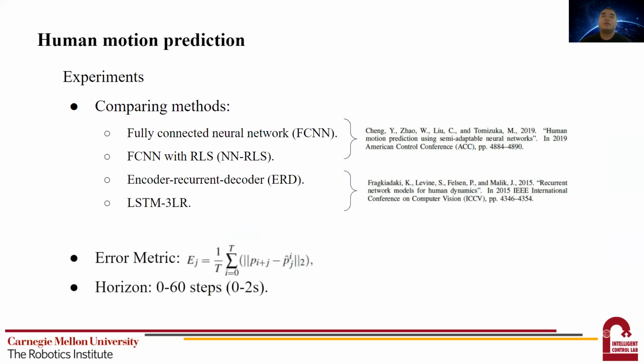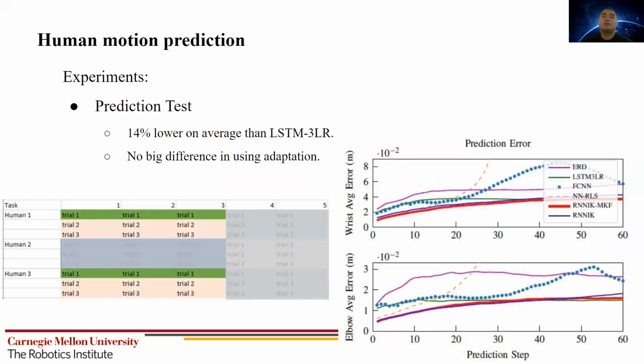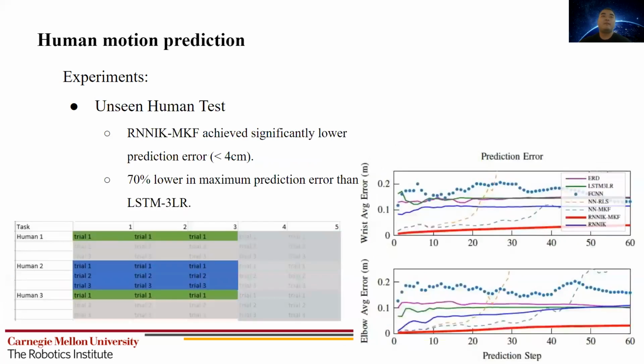And we defined the error metric as following. This essentially describes the average prediction error for each prediction step. And for the experiments, we tested prediction horizon from 0 to 60 time steps, which corresponds to 0 to 2 seconds. So the first test is to test accuracy for usual prediction. From the right figure, we can see our method in red achieved the lowest prediction error. And we also noticed that there's no big difference in using adaptation here, which was expected, because the model has seen the same human doing the same tasks before.